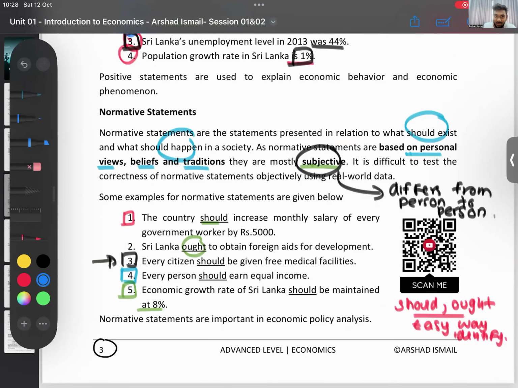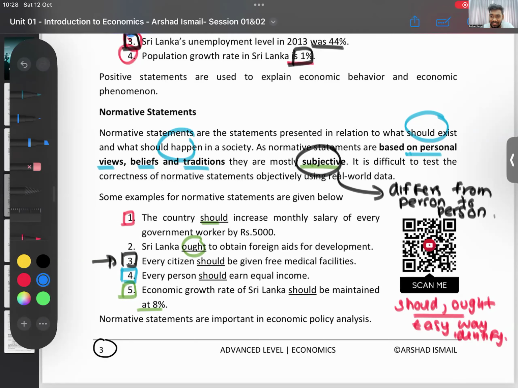So things like this you can't prove. Someone is saying we should do it this way, someone is saying we should do it that way. Which of these are there in the parliament when making economic policies? Which of these statements are more prominent? What is important when making decisions in the parliament? Positive statements or normative statements? When making economic policies, which statements are used? Normative, right?